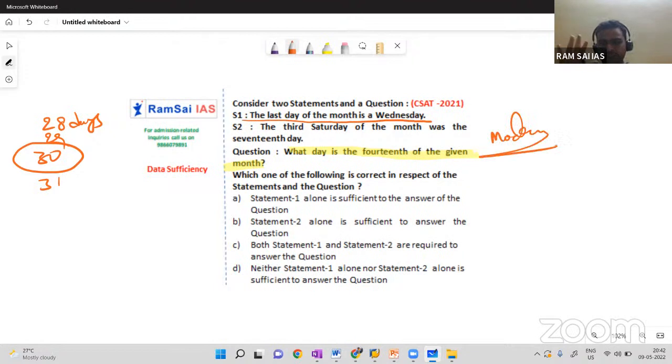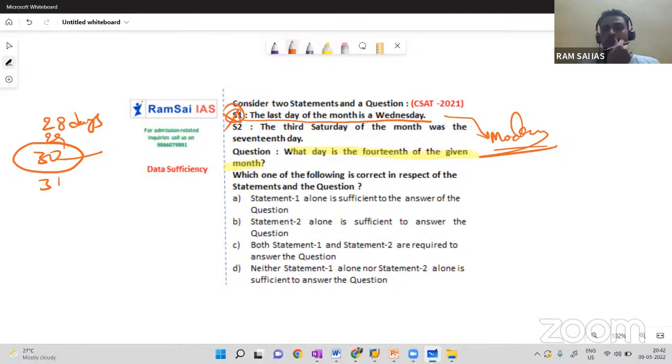Do you need to find whether it was Monday or Sunday? No, because we need to find out whether the given data is sufficient or not. But wait, even if you get Monday, are you sure that the month has only 30 days? No, the month may have 30 days, may have 28 days, or may have 31 days. Who knows? I'm not sure. So until I know how many days we have in the month, I cannot say whether it was Monday or Tuesday. So statement 1 alone is not sufficient.